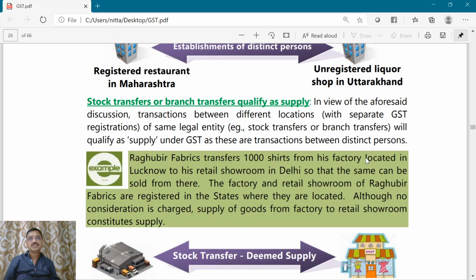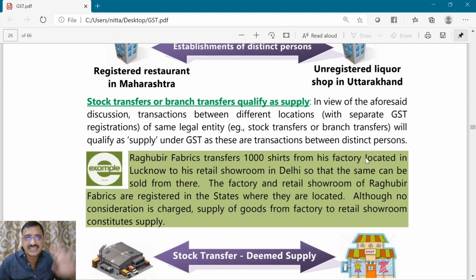Now come to the concept of stock transfers or branch transfers. Will they qualify as supply? Let us understand that we will apply the previous examples here also. Now R Fabrics transfers 1000 shirts from his factory located in Lucknow to a retail showroom in Delhi.